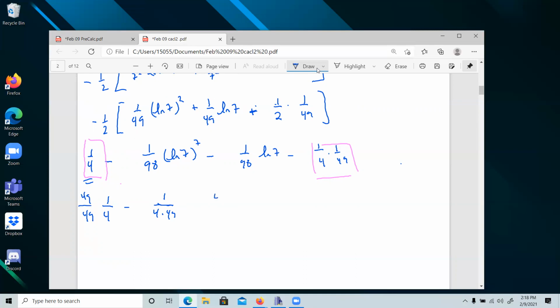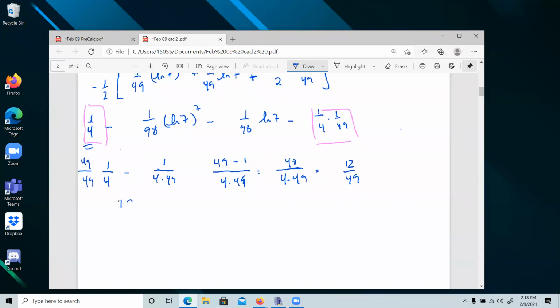So we have 49 minus 1 over 4 times 49 here, and we end up with 48 over 4 times 49. It's 48 over 4, isn't that 12? So 12 over 49. In the end, we have 12 over 49 minus 1 over 98 natural log of 7 squared minus 1 over 98 natural log of 7.